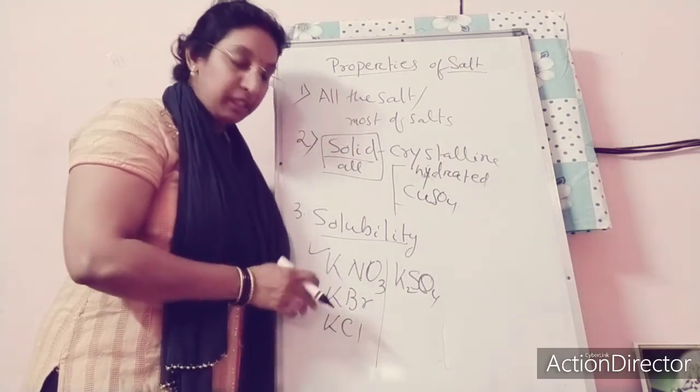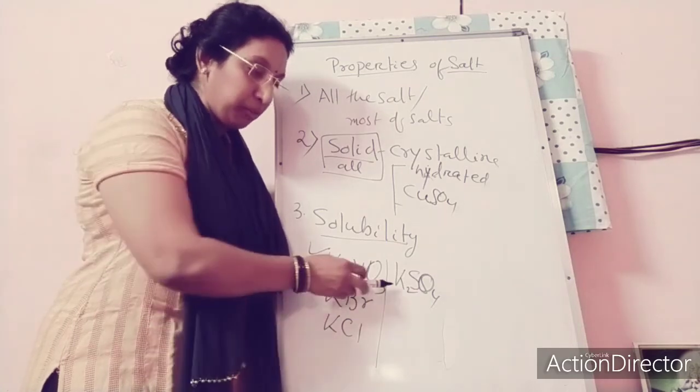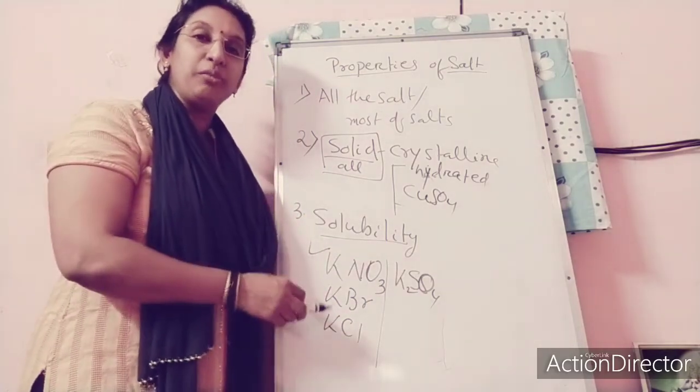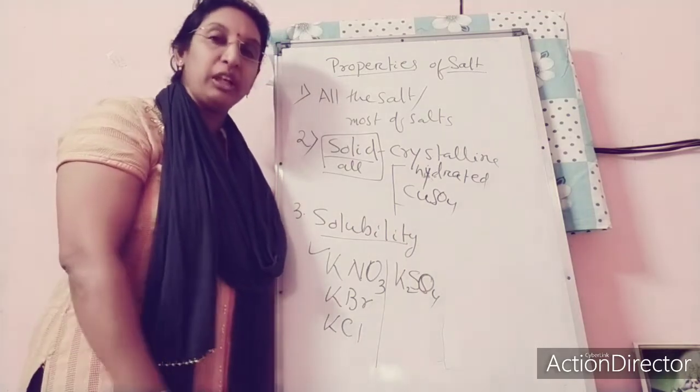Again I am repeating, for potassium salts like potassium nitrate, potassium bromide, potassium chloride, potassium sulfate, solubility increases with temperature. You can observe this with the solubility curve.